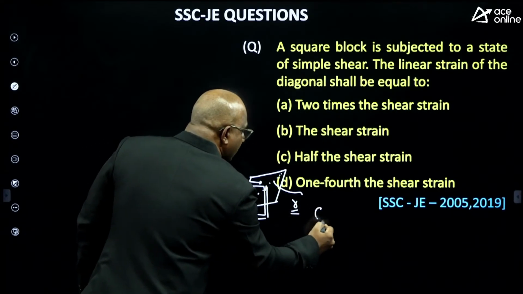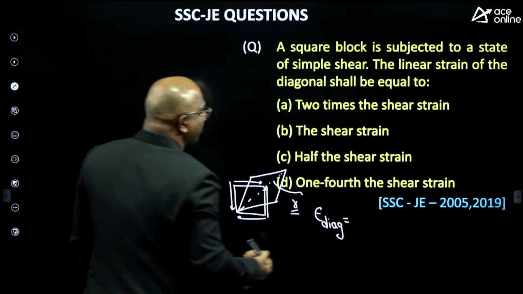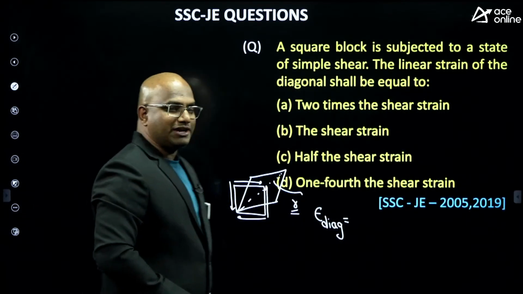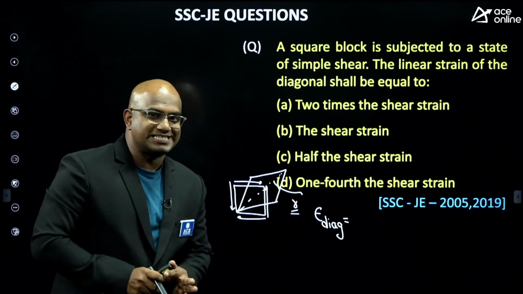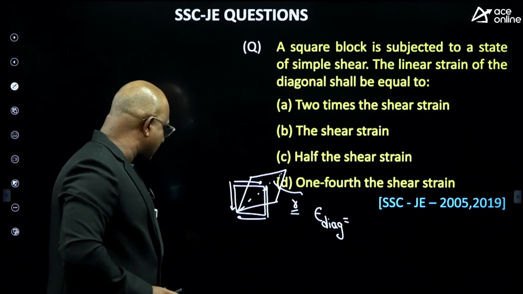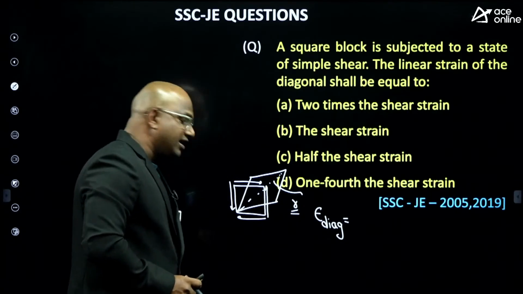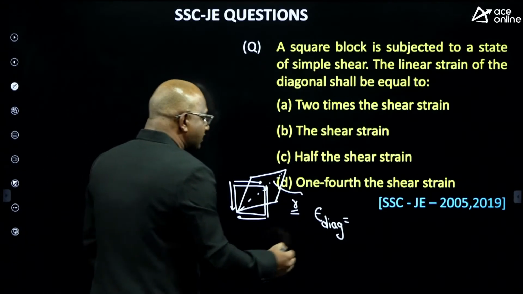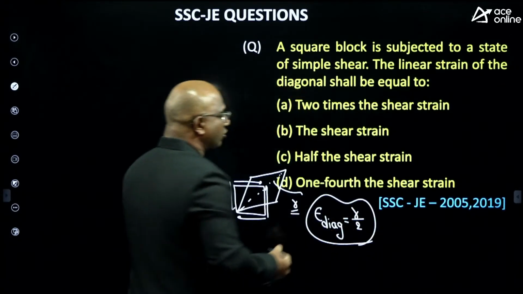What is the diagonal strain? Diagonal strain equals how much? Let us see, anyone will give me the answer. Anyone remember this formula? This we discussed in the class. Excellent, Sharavan, very good. Your answer is correct. Diagonal strain equals gamma by 2.